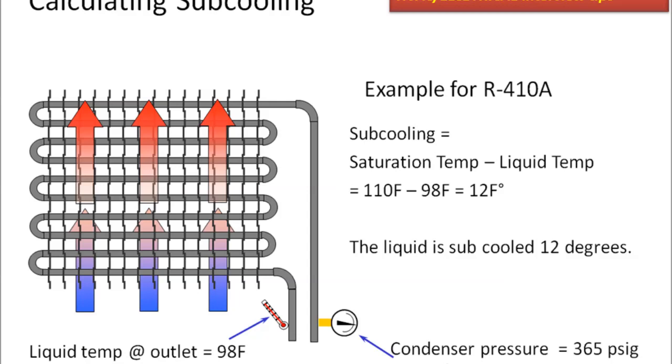If liquid temperature in the condenser outlet pipeline is 28 F degrees and the saturation temperature is 110 F degrees as we calculated from the PT chart, then the liquid subcooling is the difference of these two temperatures, that is 12 F degrees.